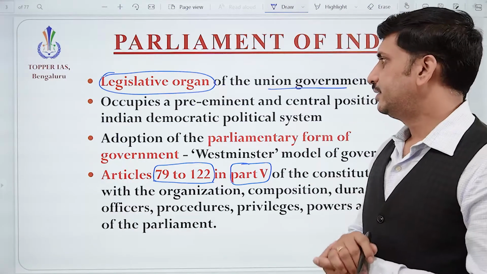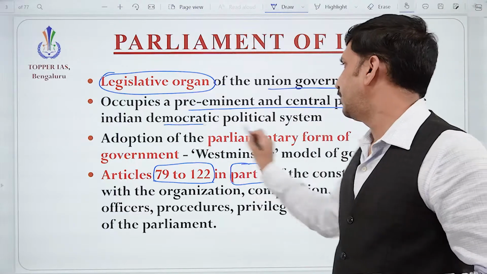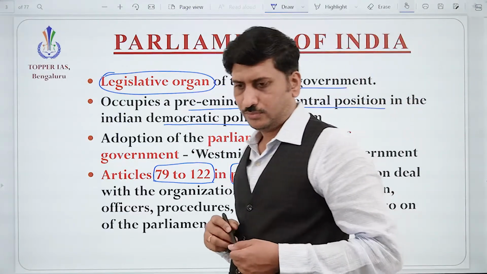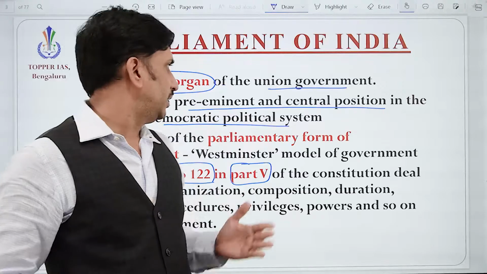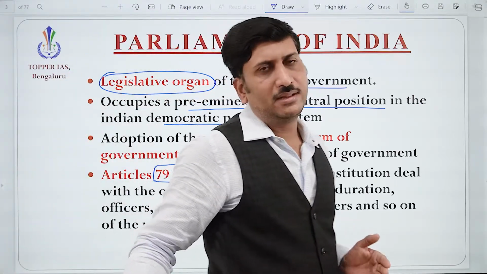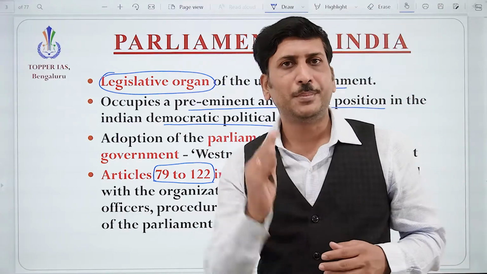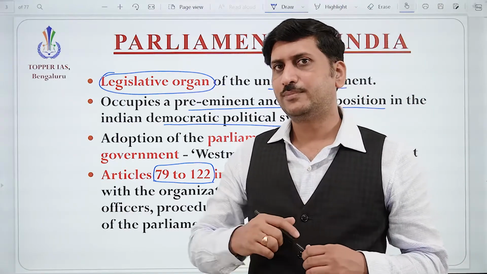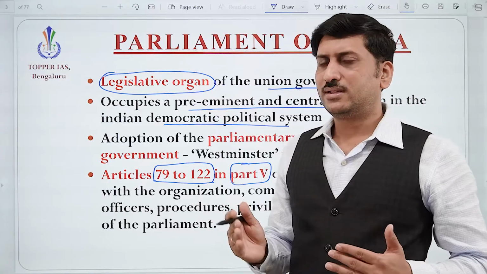This Parliament occupies a preeminent and central position in the Indian democratic political system. Why? Because in the Indian democratic system, people are powerful. We all know that it is based upon the principle of popular sovereignty. So people should be given importance.